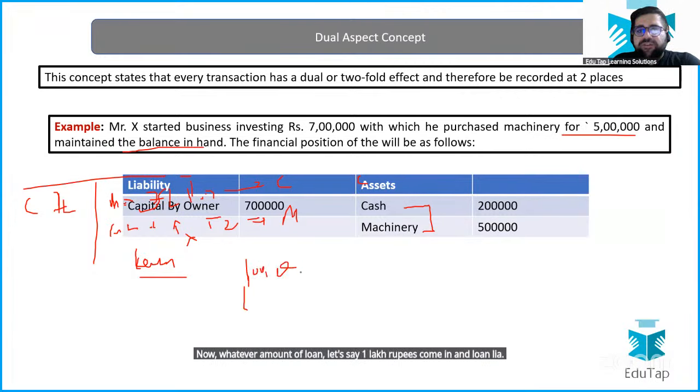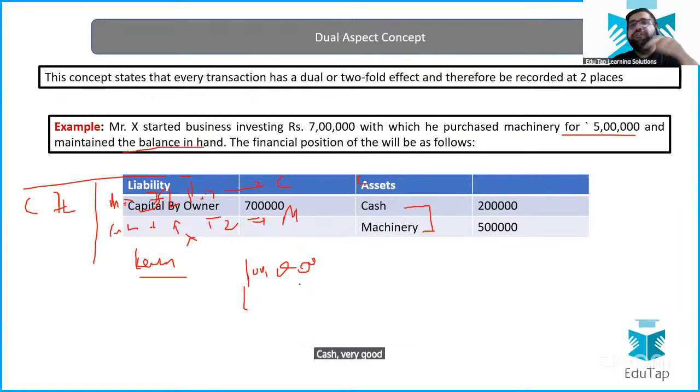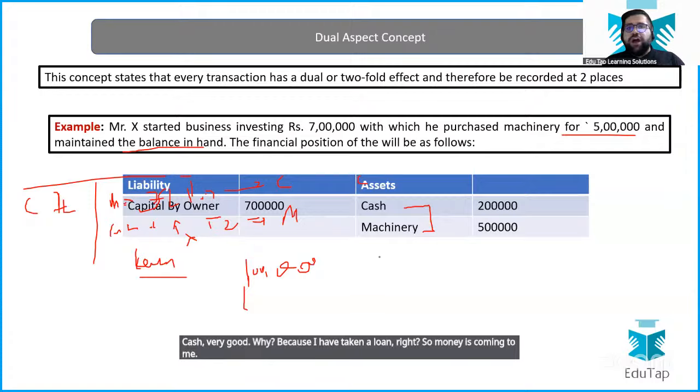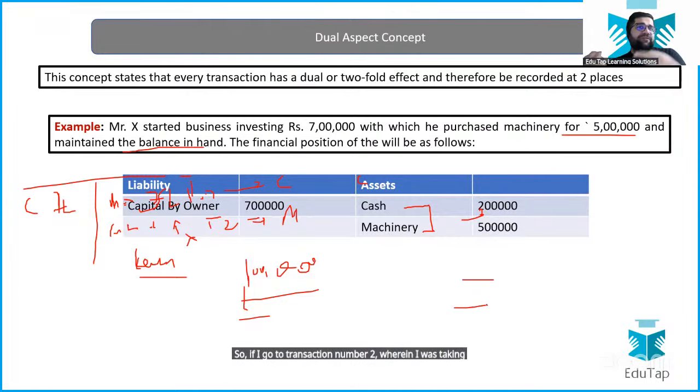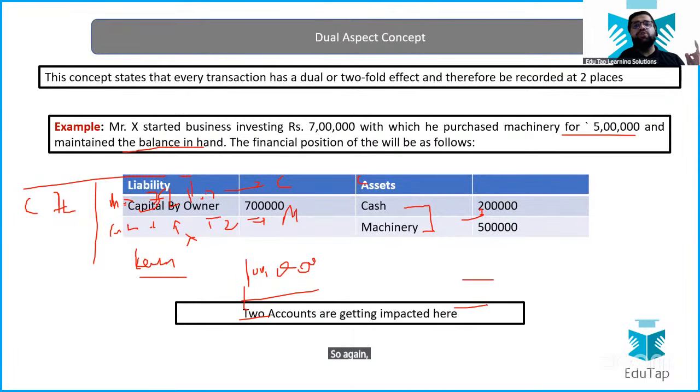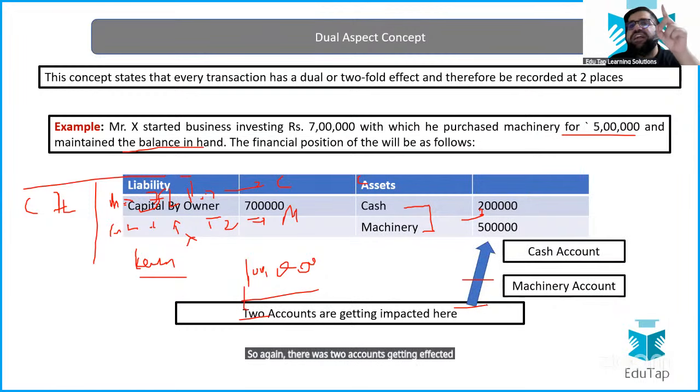Now tell me what will be the other account which will be affected? Cash. Very good. Why? Because I have taken a loan, right? So money is coming to me. So now my cash will increase to what? 3 lakh. My cash will increase to 2 plus 1, 3 lakh. Again, the total of balance sheet will come out as same only. So if I go to transaction number 2, wherein I was taking machine from the cash, again there were two accounts getting affected, which were cash and machine.